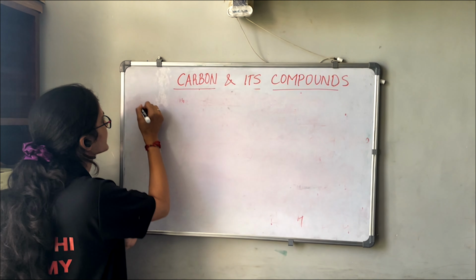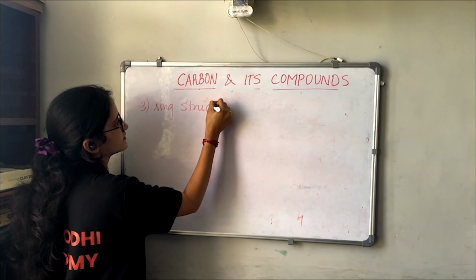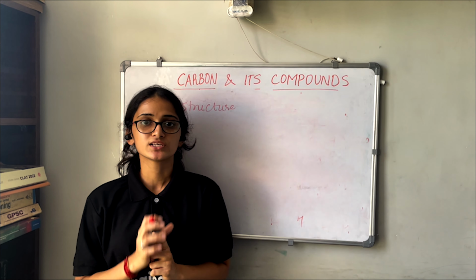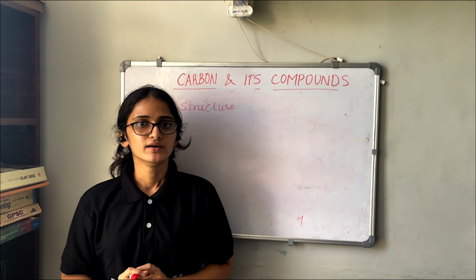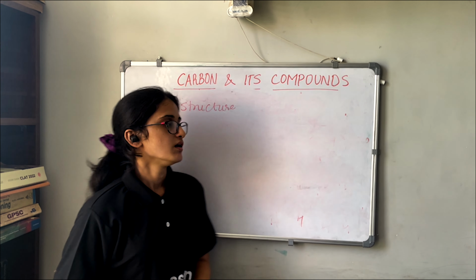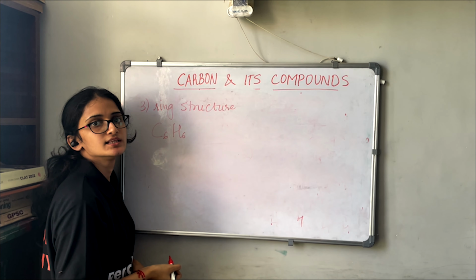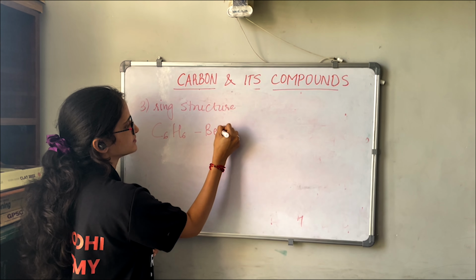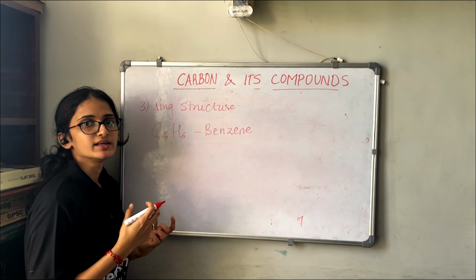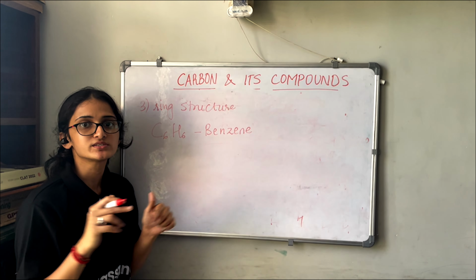Now next we will take the ring structure or ring arrangement. So till now we have seen carbon and hydrogen are arranged in straight chain form and branched form, right? So now we will see if they can be arranged in ring form too. Now we have this structure, that is C6H6. The name is benzene. And it's already given that it is a cyclic structure. Cyclic means it is not an open structure, it is a closed structure.